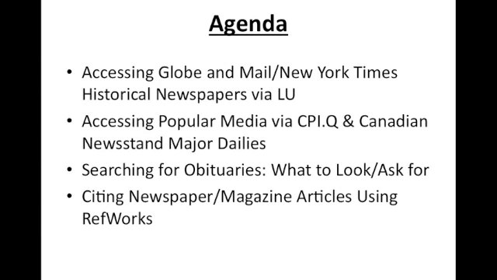So here's a brief rundown of what we're going to be talking about today. Our first section will be on accessing the Globe and Mail and New York Times historical newspapers through Laurentian University. We have a huge collection of historical newspapers for you to get at, and the Globe and Mail has recently improved its interface, so you'll actually find things that you're looking for instead of words that kind of look like the word that you're searching for, which is how it was before. The next section will be accessing popular media through Canadian Periodicals Index Quarterly, as well as Canadian Major Dailies. So that's a really great resource as well.